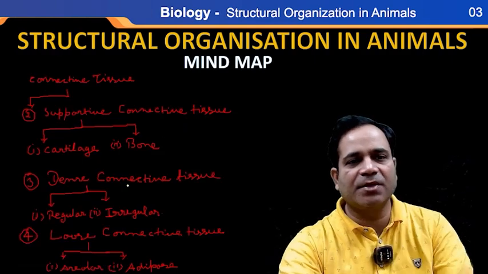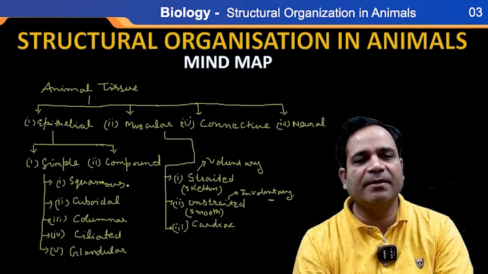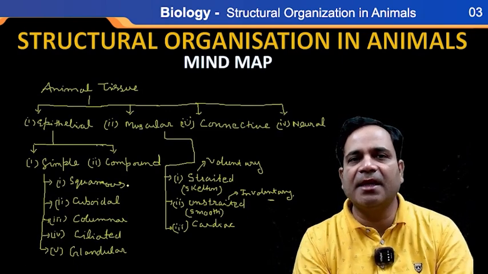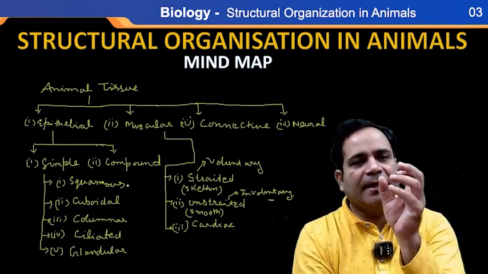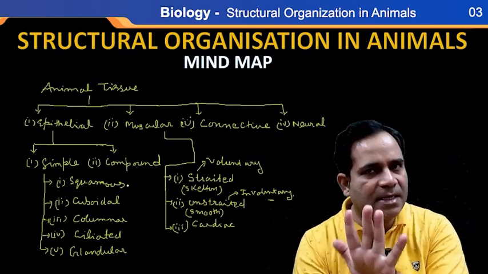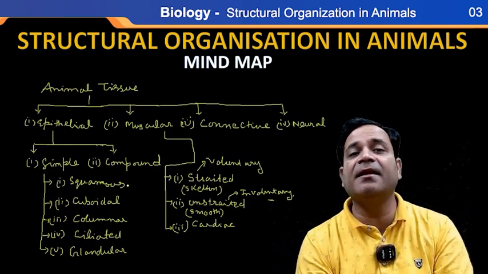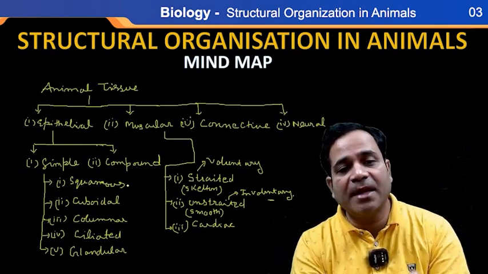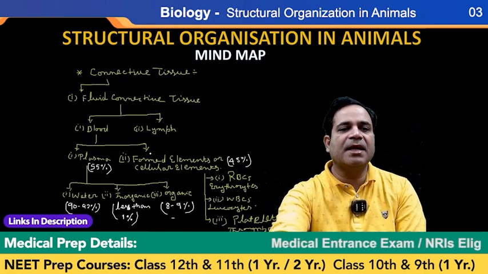Again, I'm going to repeat what the classification is here. This animal tissue is further classified into four parts: one is epithelial tissue, second muscular tissue, third connective tissue, and fourth neural tissue. Epithelial tissue is classified into two parts, simple and compound. Simple is divided into five parts: squamous, cuboidal, columnar, ciliated, and glandular epithelium. Compound is not further divided. Muscular tissue is divided into three parts: striated, unstriated, and cardiac. Now it is time to know connective tissue.